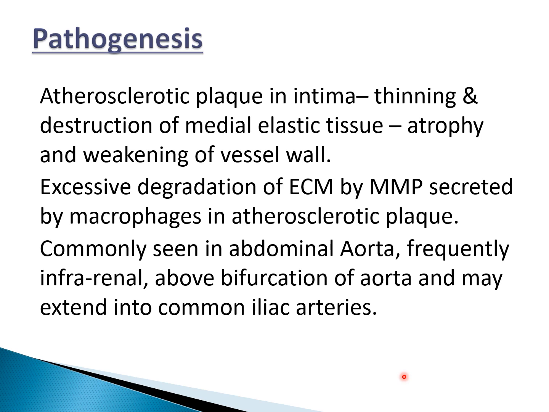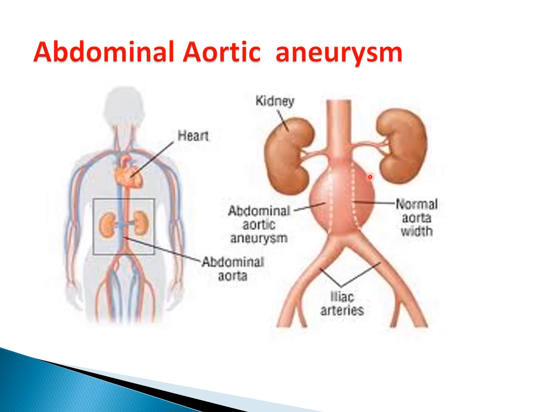So atherosclerotic aneurysms are commonly seen in abdominal aorta. Frequently we see them in the infrarenal area, so below the renal arteries and above the bifurcation of iliac arteries, but they may extend into the iliac arteries.